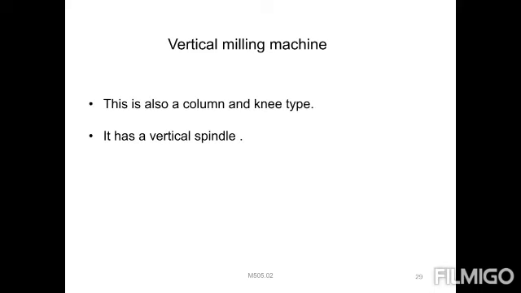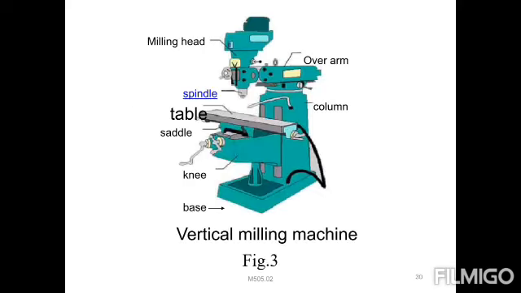Next one, vertical type of milling machines. It is also just like the column type. Again, a vertical spindle will be provided. The spindle head may be swiveled. Which type of head will be provided? It is the easiest way to swivel, very useful in production operations.